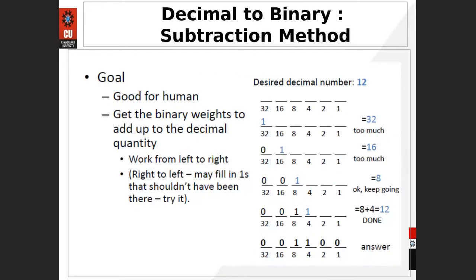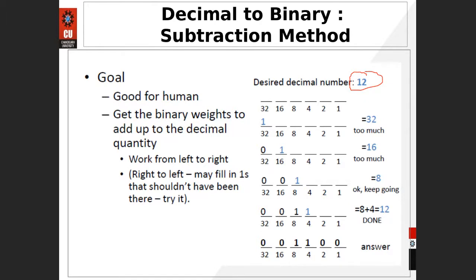Okay, so decimal to binary: the subtraction method. It is good for humans. Get the binary weights that add up to the decimal quantity. Work from left to right, because going right to left may fill in ones that shouldn't have been there. Let me show you. If you need to write 12 in binary, how do you do it? It is a very small number, so not a big deal for you.